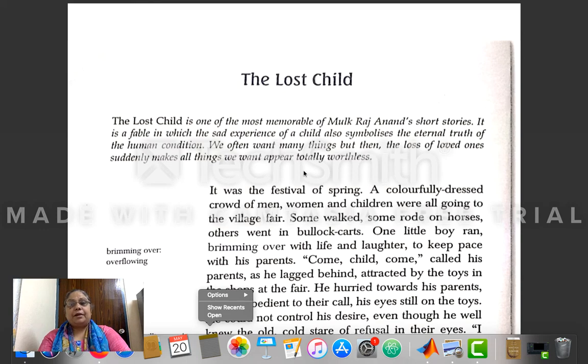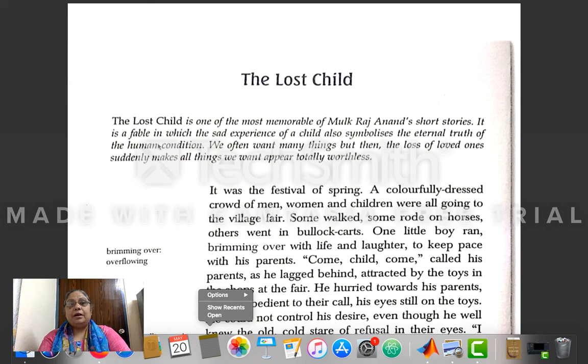For example, suppose I have given you the word fable. The meaning of fable is a short story. So you will write fable, in front of it you will write the meaning, a short story, and then you will make a sentence of this word.